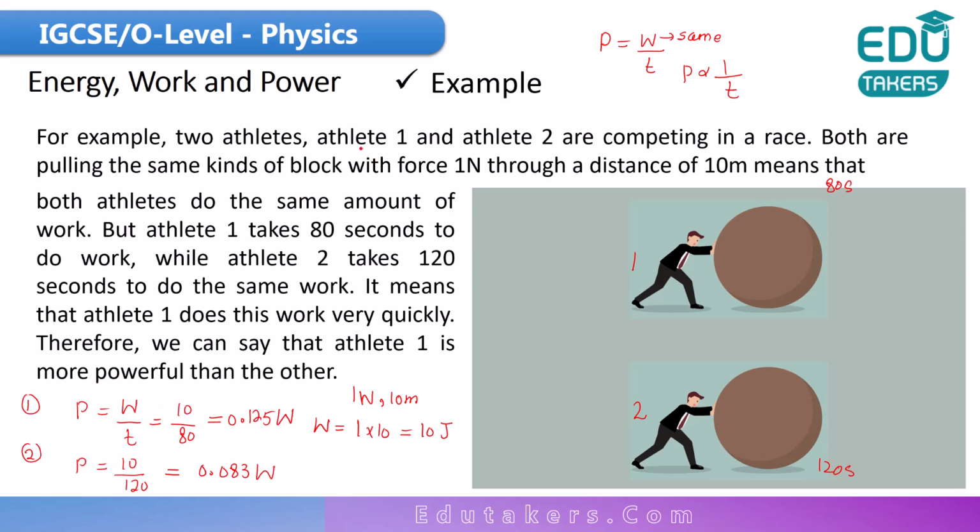So let's see here. For example, two athletes, athlete 1 and 2, are competing in a race. Both are pulling the same kind of block with a force of 1 Newton through a distance of 10 meters. It means that both athletes do the same amount of work, which is 10 joule. But athlete 1 takes 80 seconds to do the work, while athlete 2 takes 120 seconds to do the same work. It means that athlete 1 does this work very quickly. That's why we can say that athlete 1 is more powerful than the second athlete.